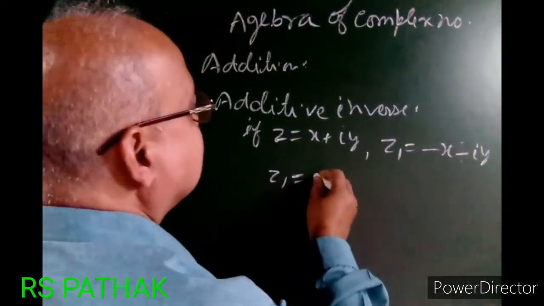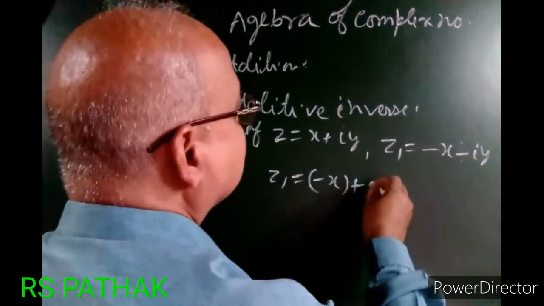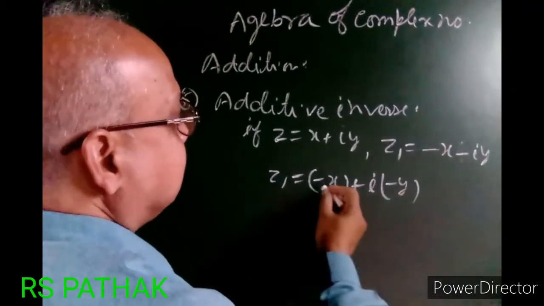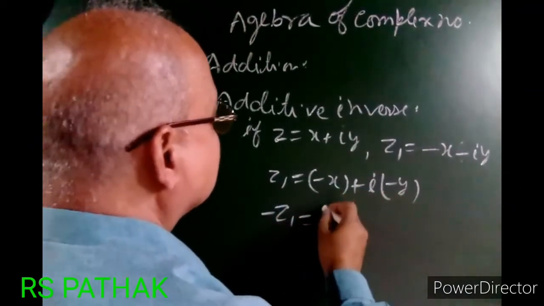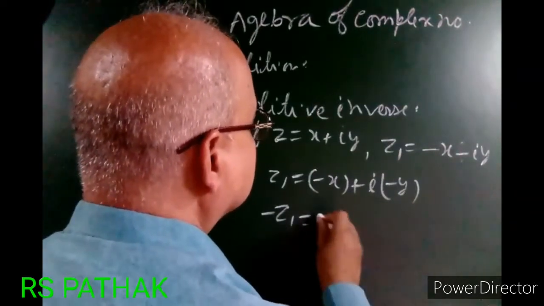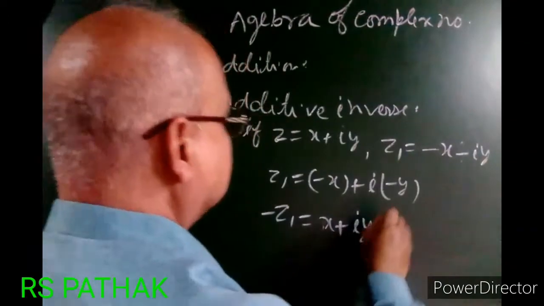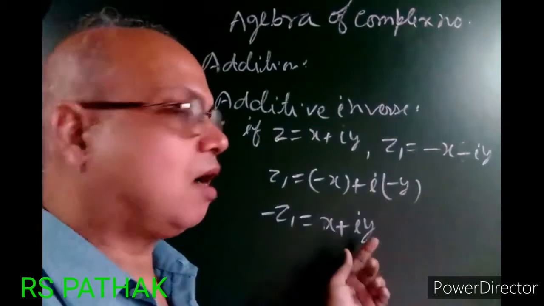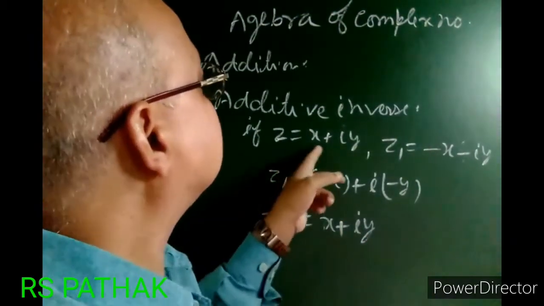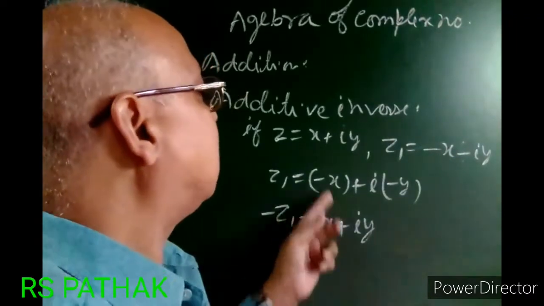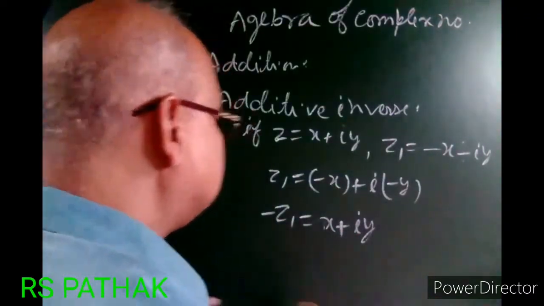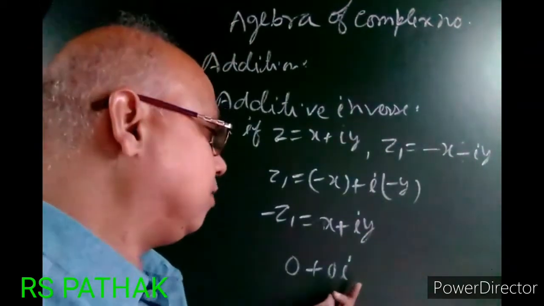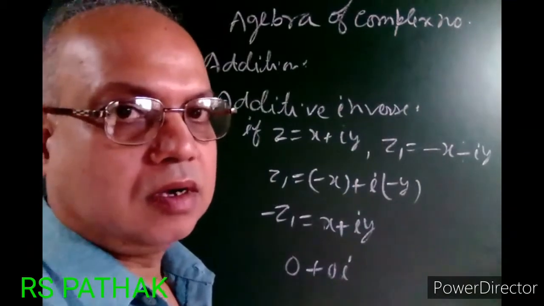Z1 can be written as minus x plus i times minus y, or taking minus common, minus z equal to x plus iy. This is called additive inverse, because on adding z and minus z, you will get the result 0 plus 0i. This is additive identity. Understood?